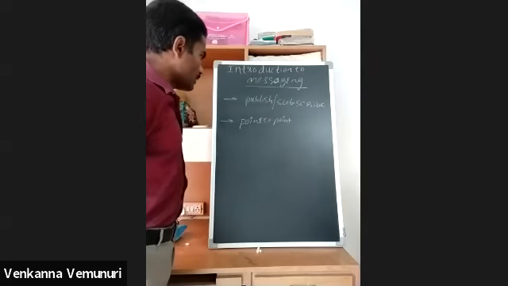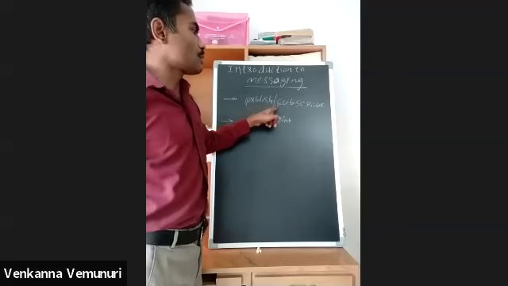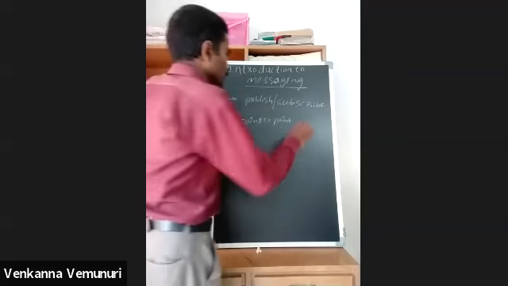So where are we using the publish and subscribe model, and where are we using the point to point model?